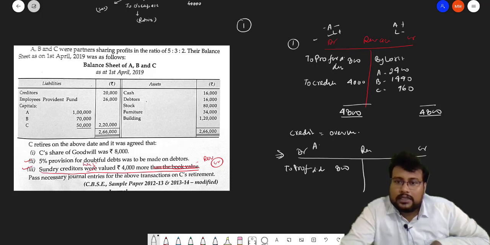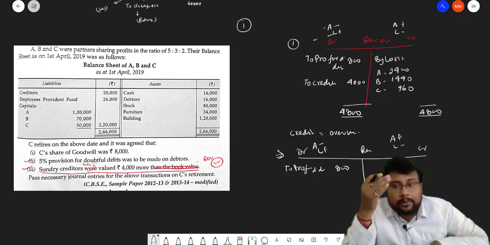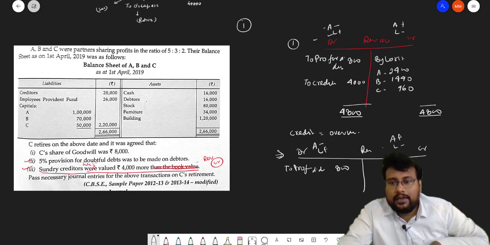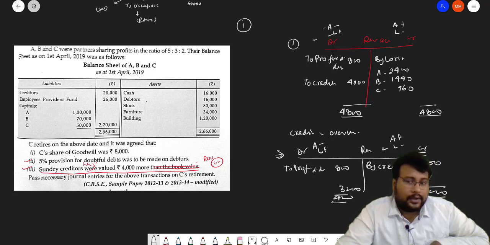Okay, so assets minus, liability plus. Assets plus, liability minus. Now you see here bacha, if creditors are overvalued by 4,000, we have to decrease our creditors, and when we decrease our creditors, liability will decrease. When liability decreases, it will be recorded on the credit side, and here we will write by creditors 4,000. So now in this we will get a profit of 3,200, and this profit will be distributed among the partners.